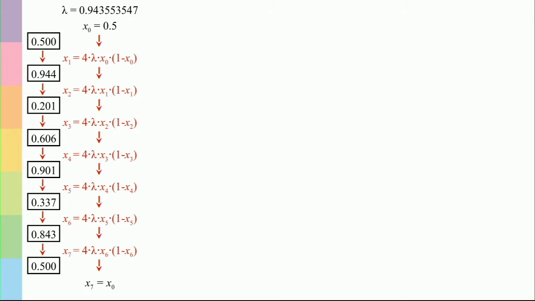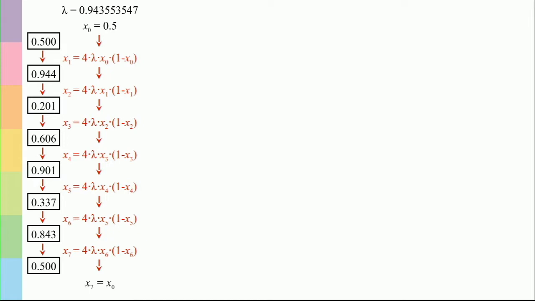So what I'm investigating is whether or not there is some mathematical order to the system. Specifically, is there some mathematical law of distribution that can describe the appearance of periodic windows within the chaotic regime of these iterative functions used to describe natural phenomena? So let's say that we fix lambda at a certain value, 0.94 something, and we start with an initial population value of half the carrying capacity, 0.5, and then we iterate this function. And we find that after 7 iterations, we go from 0.5 to 0.944, etc., through this process back to the initial point, 0.5.